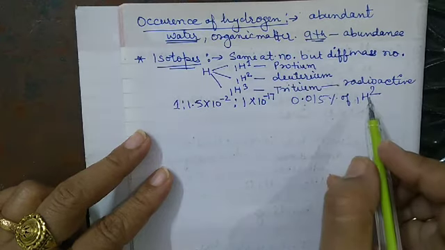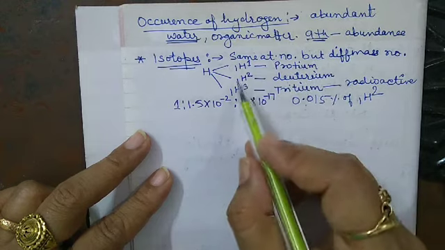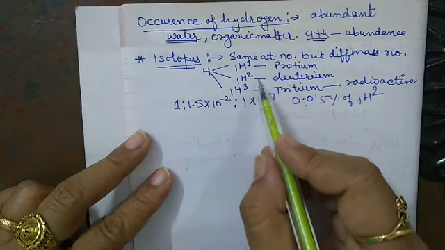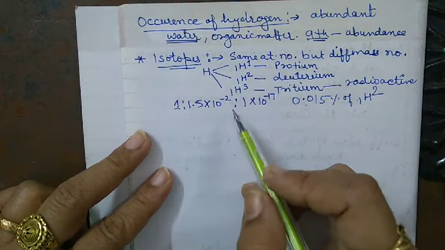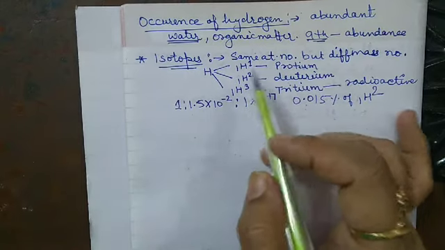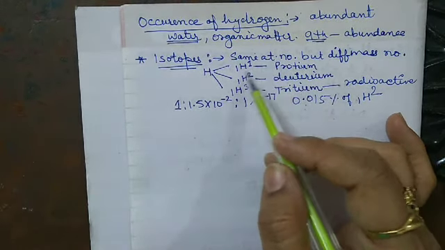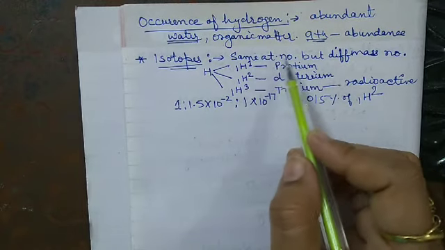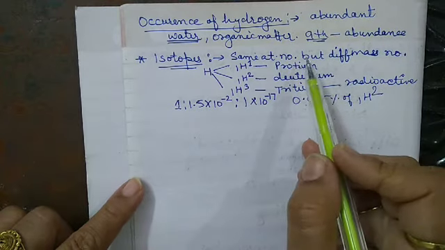These are the symbols: 1H1, 1H2, and the third one is 1H3. So these are the isotopes. Isotopes belong to the same element and have the same atomic number, but their mass number is different.